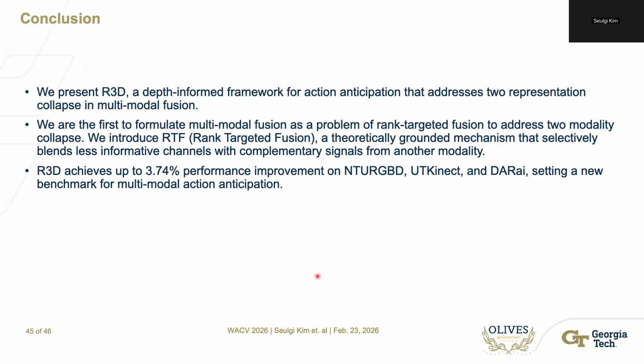In conclusion, we present R3D, a depth-informative framework for action anticipation that addresses two representation collapses, which are feature collapse and modality collapse in multimodal fusion. We are the first to formulate multimodal fusion as a problem of rank-targeted fusion. And our R3D achieves up to 3.74 performance improvement on various datasets.